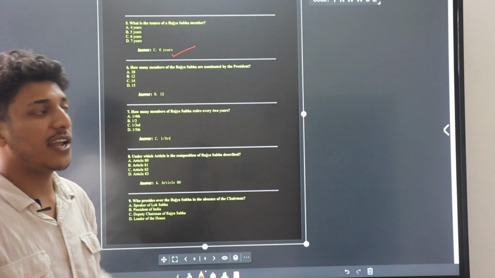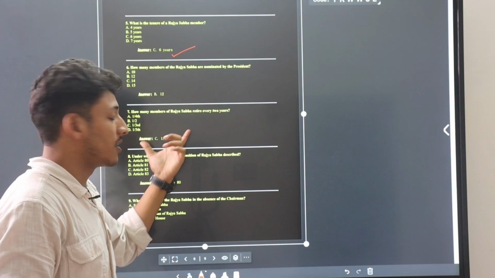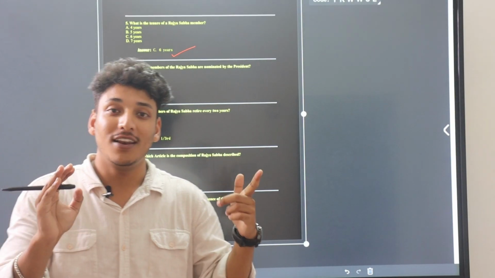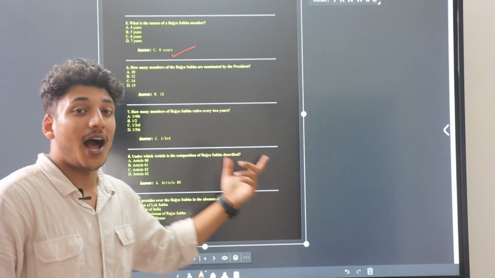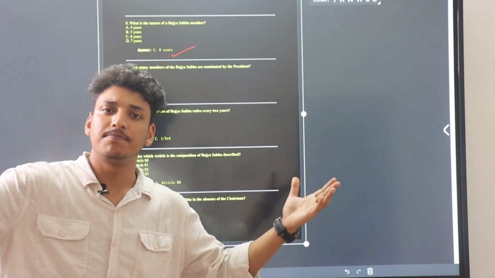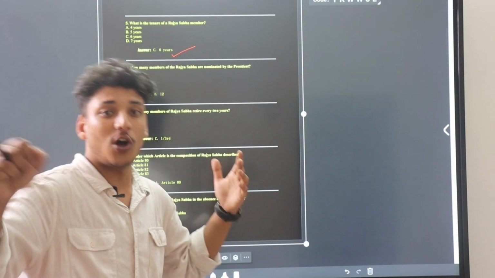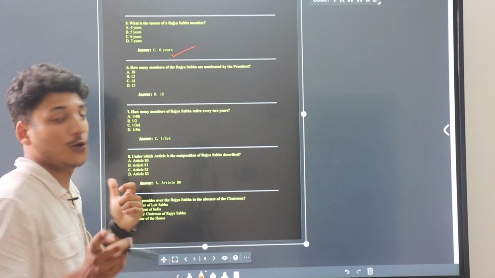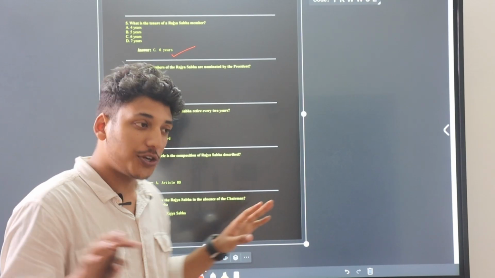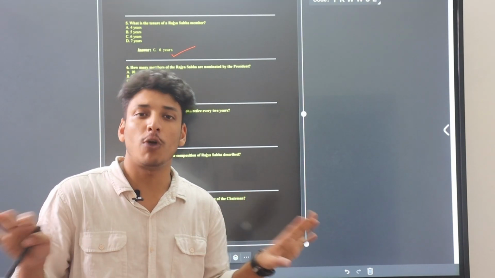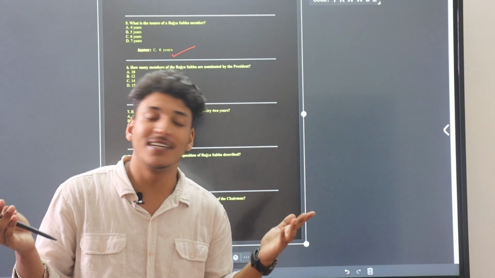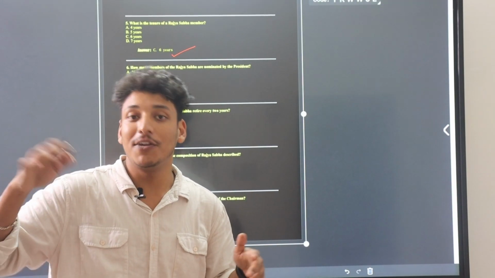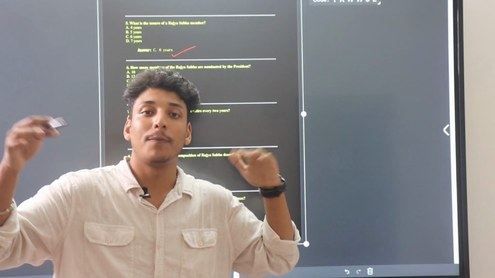You say, Bhaiya, you didn't teach us about this. No, brother or sister. You will learn about these types of questions after solving as many PYQs as possible. Okay? Because they always repeat the questions. They just change the language. So remember this. I already taught you the basics of polity. Now it is time to remember, regain and revise those topics through PYQs.